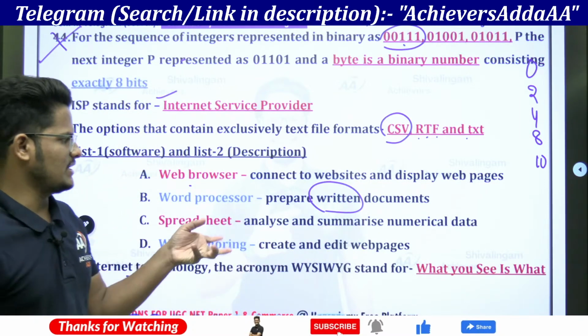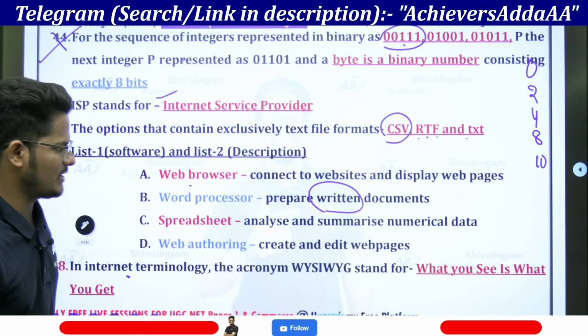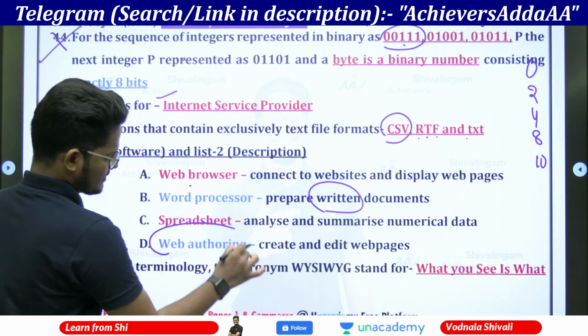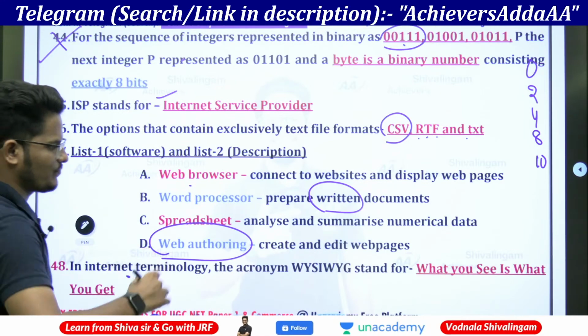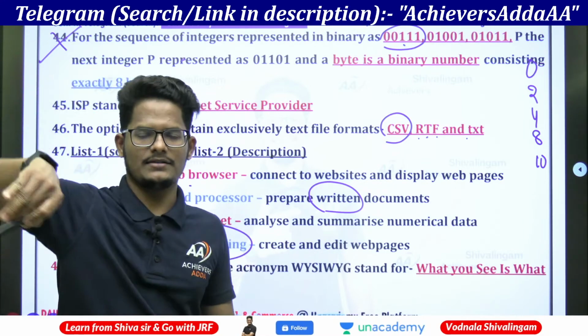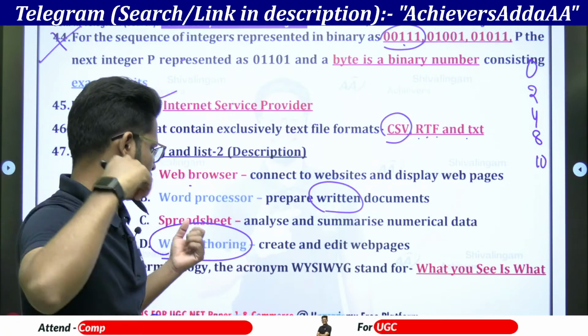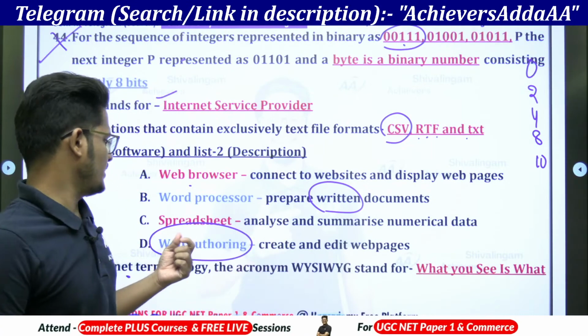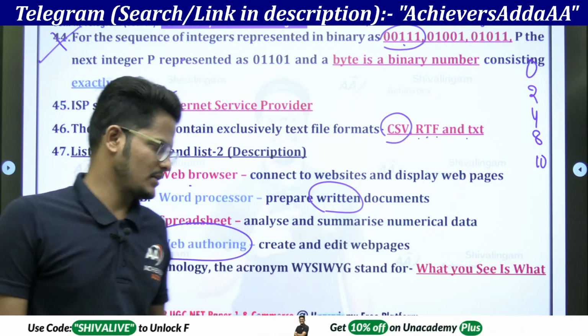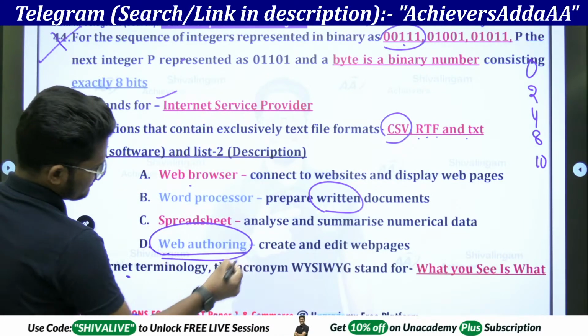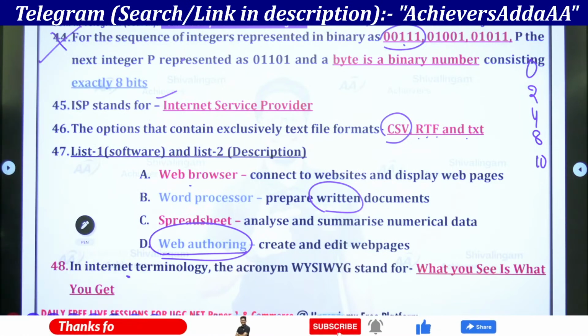Spreadsheet is analyzing and summarizing numerical data. And web authoring is creating and editing web pages. Authoring is writing, where authors usually use web pages, like MS Publisher, Microsoft Publisher. So web authoring is what authors usually use.